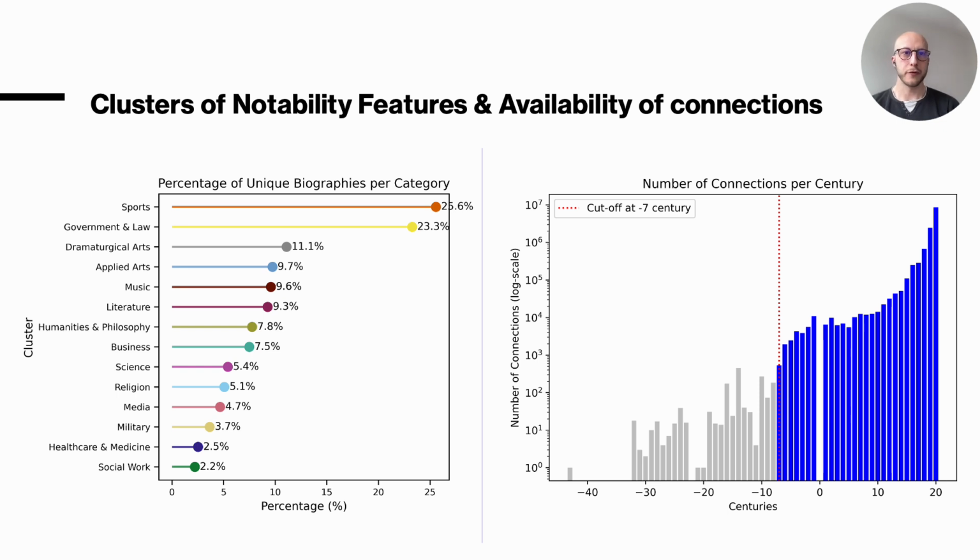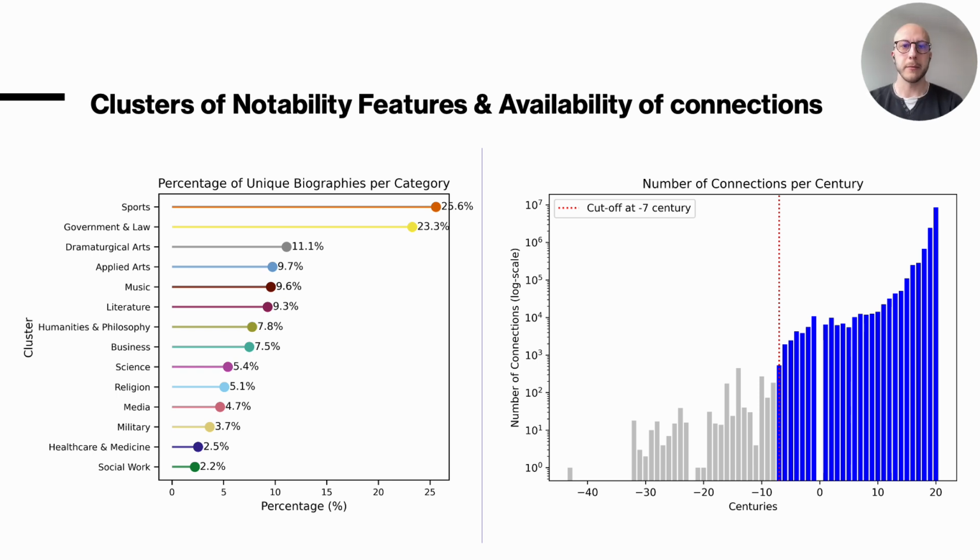On the left, you see the 14 clusters that we defined, with labels such as dramaturgical arts, applied arts, music, literature, etc. You can also see the number of biographies per cluster. It's easily observed that sports and government and law have a little bit less than half of the total number of biographies in the English Wikipedia, which makes them two very dominant clusters.